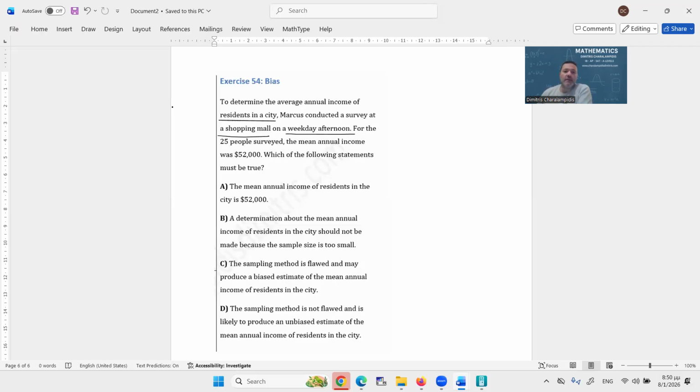And he surveyed 25 people. And the mean was 52,000 dollars. Which of the following statements must be true? A: The mean annual income of residents in the city is 52,000.